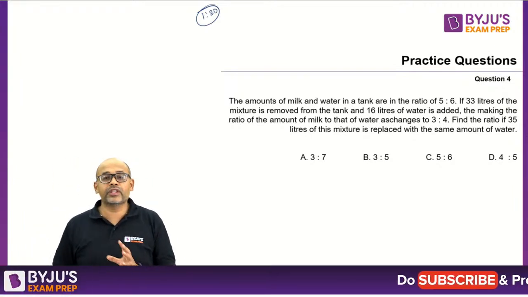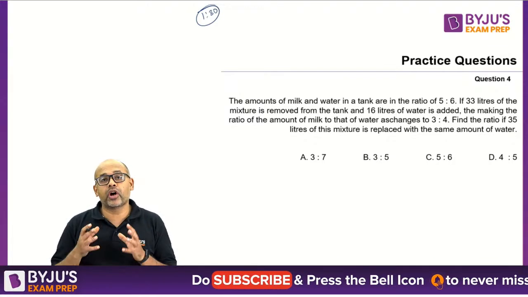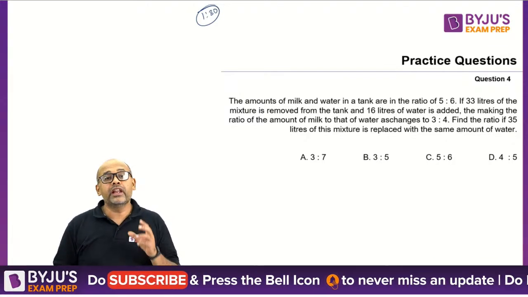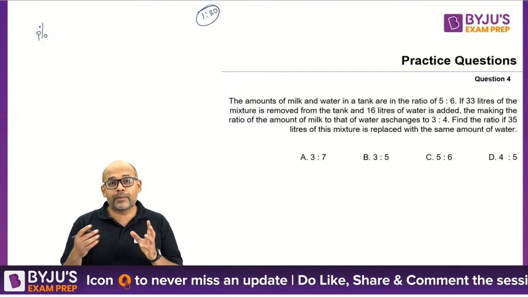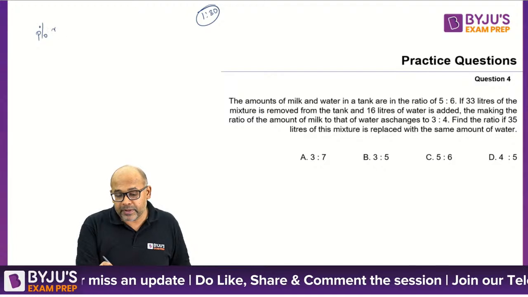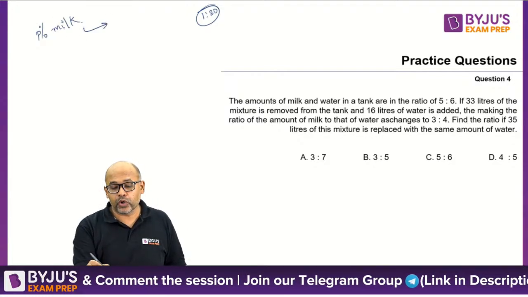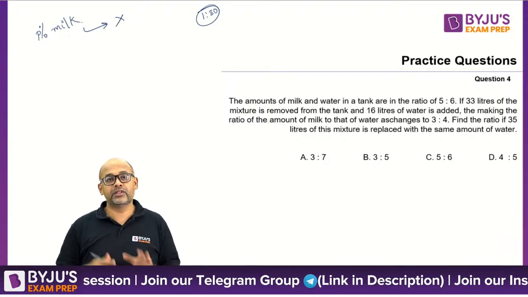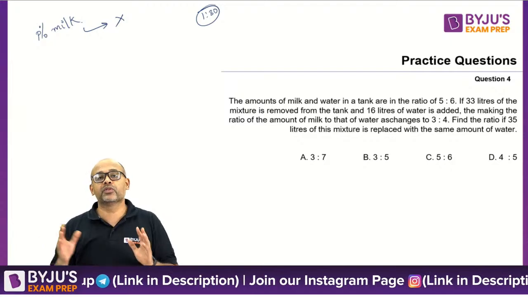Before we go to this question, let's take a visit on the topic or the concept called replacement. In a replacement, what happens is you will have a P% milk. I'll use an example of milk and water. You have total quantity X of it, mixed with milk and water, out of which P% is milk, the remaining is water.